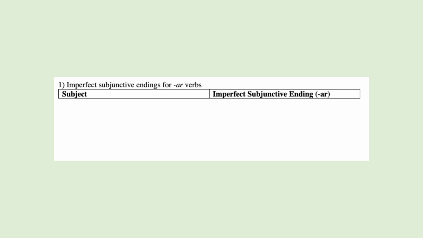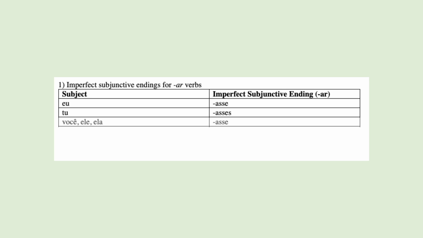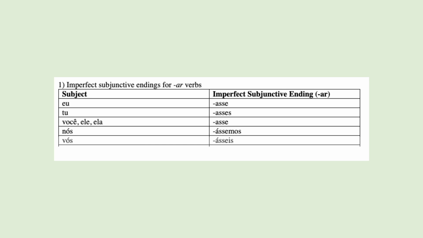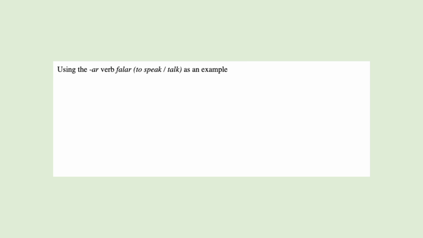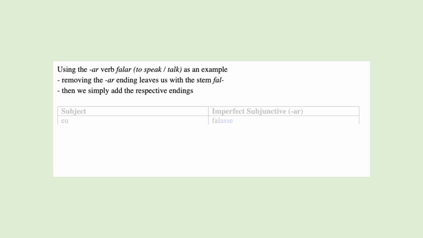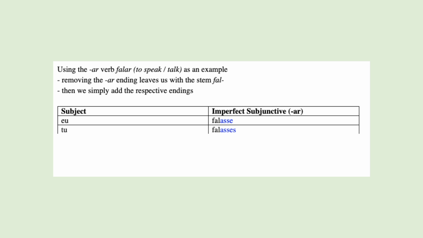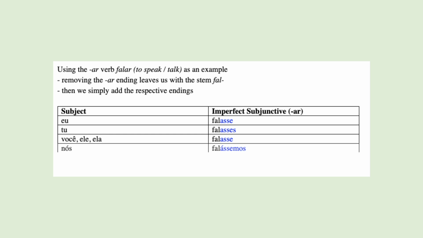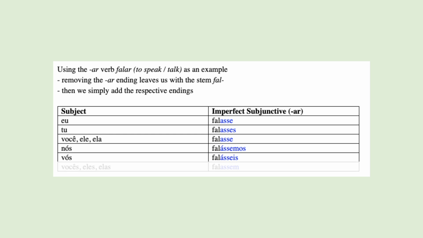The imperfect subjunctive endings for AR verbs: asse, asses, asse, ássemos, ásseis, assem. Falar is a regular verb, so all we have to do is remove the AR ending to obtain the imperfect subjunctive stem fal. And to this we add the imperfect subjunctive endings afterwards: falasse, falasses, falasse, falássemos, faláseis, falassem.